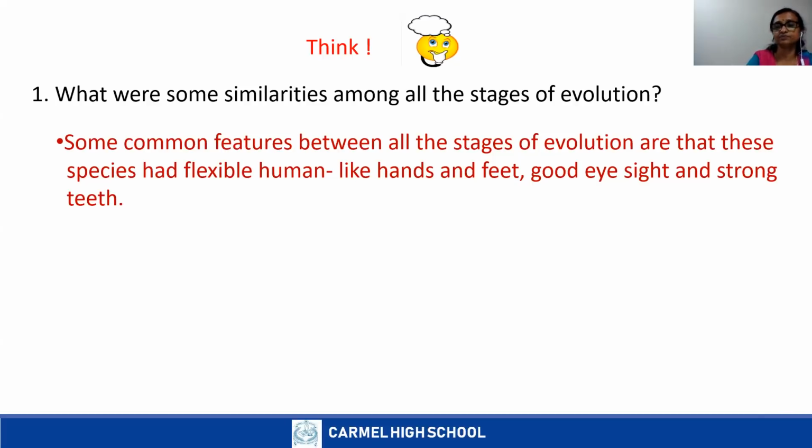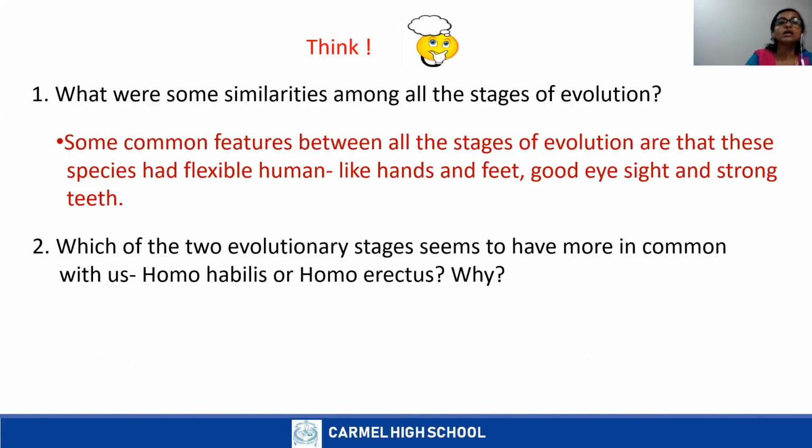They also had good eyesight and strong teeth. Now next question: which of the two evolutionary stages seem to have more in common with us? We have learned about two stages, Homo habilis and Homo erectus. Which of these stages seems to have more in common with modern humans? It's very clear from the picture, children.